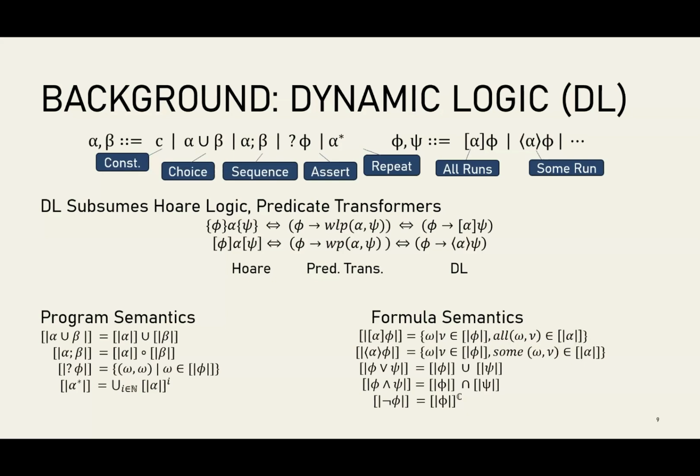If your native language is Hoare logic, then we could take, say, a partial correctness specification of Hoare logic, initially phi, and then after alpha, psi, and this would turn into an implication. So initial condition phi implies box alpha psi. Likewise for predicate transformers, likewise for total correctness assertions as well. If you have a non-deterministic language, it's a bit more subtle than this, but if it's a deterministic language, then these truly are equal to each other.